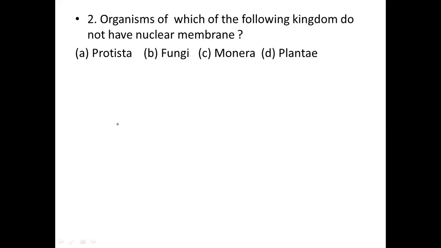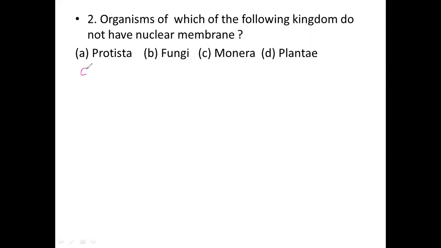We need to choose the correct option among those options. Here you can see Protista, fungi, Monera, and plant. In the five kingdom classification, the first one is Monera, then Protista, next Plantae, Animalia, and also fungi. These are some important kingdoms, and they have given them here very clearly.